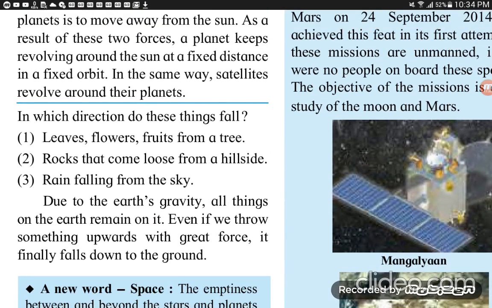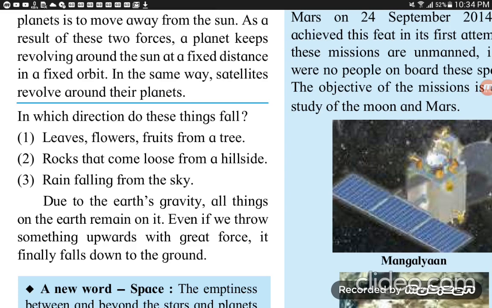Next. In which direction do these things fall: leaves, flowers, fruits from a tree? When you observe, leaves fall on the ground. Flowers fall on the ground. Fruits, every object falls on the ground because of the gravitational force of the earth.